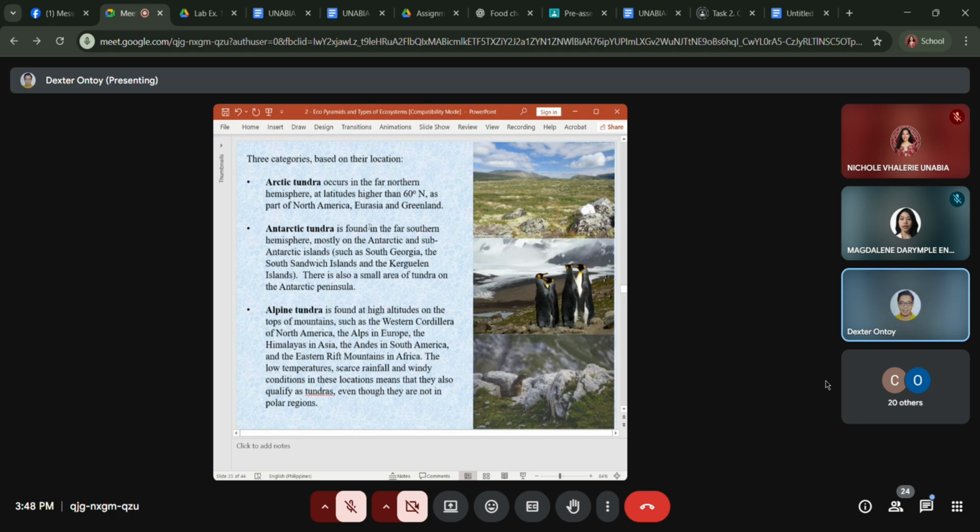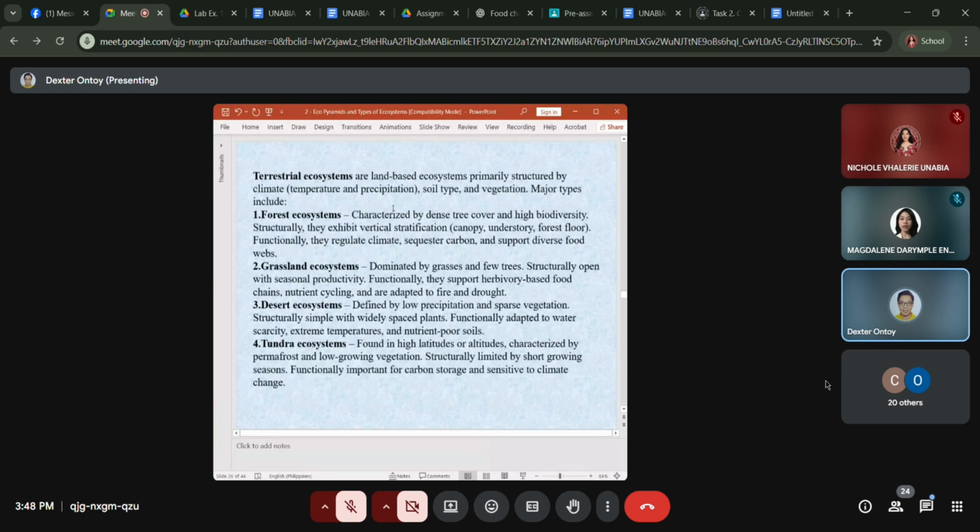There is also one in Africa. So in the Americas, Europe, Asia, South America, and Africa, different continents, you can find these different kinds of tundra ecosystems.